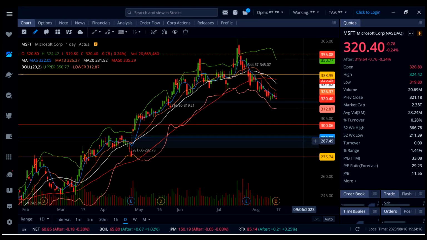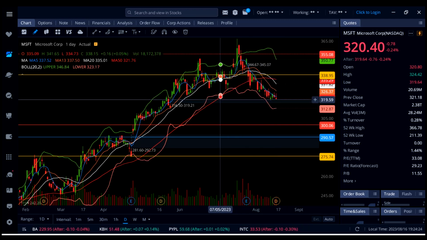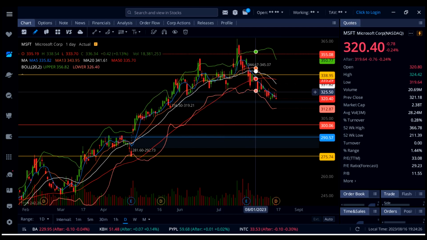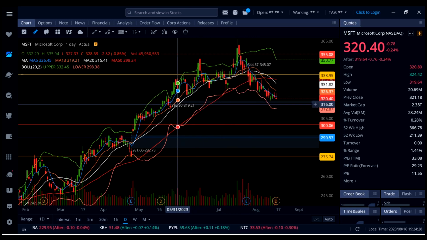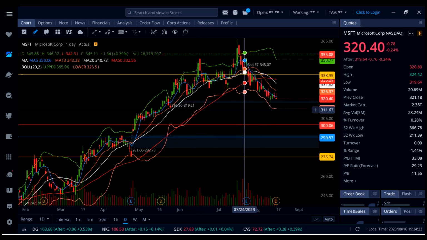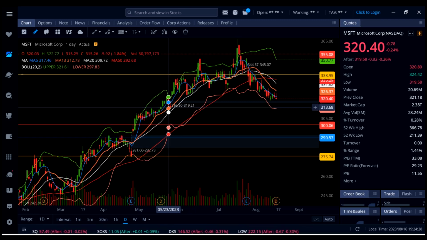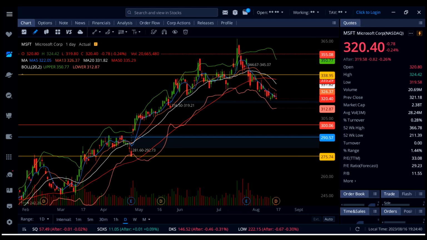On Microsoft, it's down 0.24%, and also Microsoft not looking good, barely holding 320 as a support right here. As soon as that gives up, a lower Bollinger Band is now allowing the stock to come down even more, possibly down to this gap at 316.50. So below 320 we do have support at 316.50, a gap fill reversal right here, that's also possible. And just below that watch out for 312.87 as a support, the lower Bollinger Band on this daily chart.